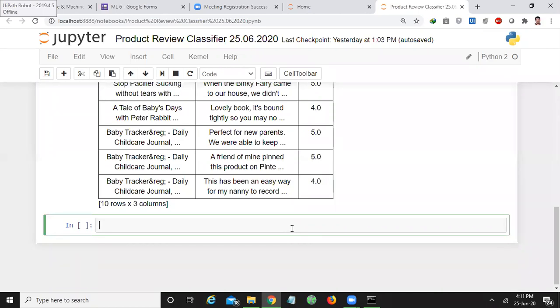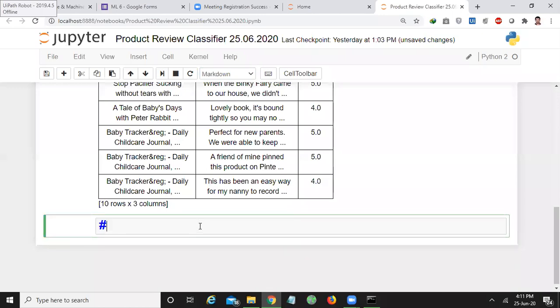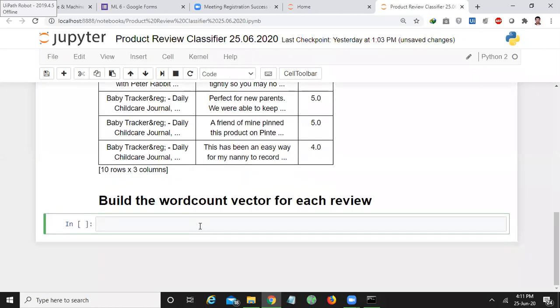The second very important step is that I want to build the word count vector, the word count vector for each review. I'll tell you what the word count vector is.